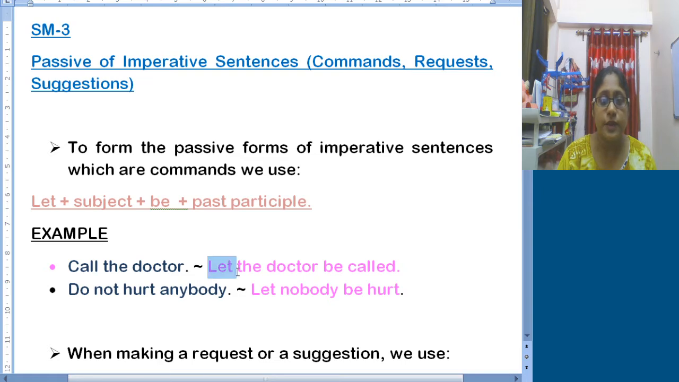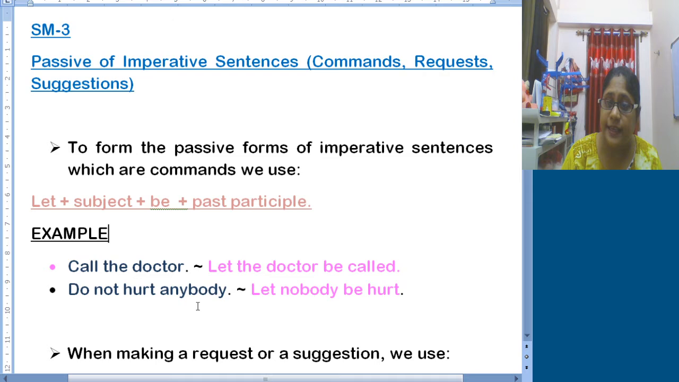In such cases the sentence structure will be "Let the doctor be called." First will be "let," as mentioned here. Then the subject: someone is asked to call the doctor, so the subject "the doctor" will be there. Then the be verb and the past participle form of the verb, that is "call," the verb in the sentence. So, "Let the doctor be called." This is the passive form of the sentence. I hope you all understood.